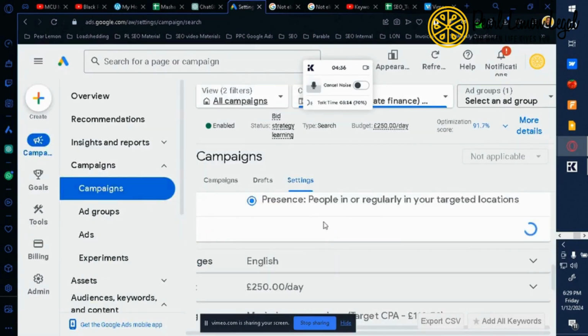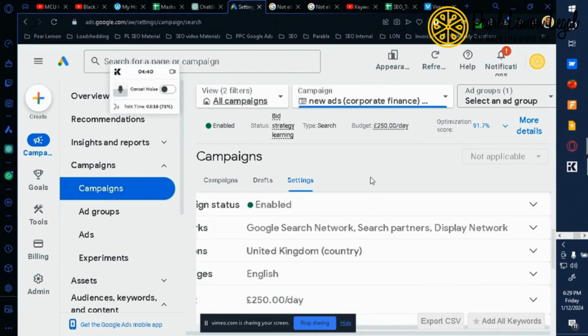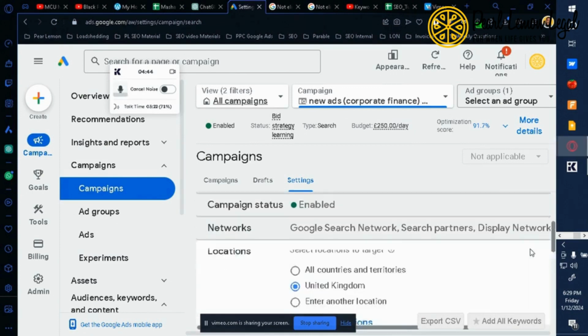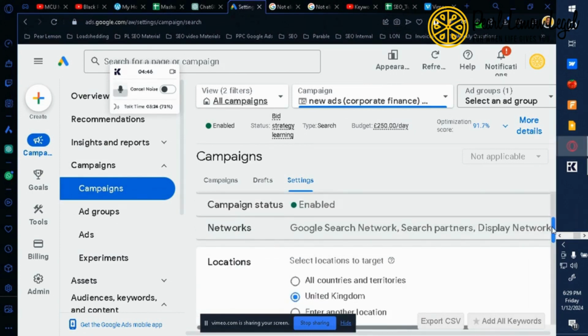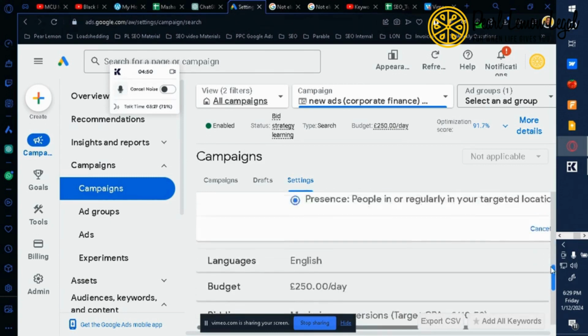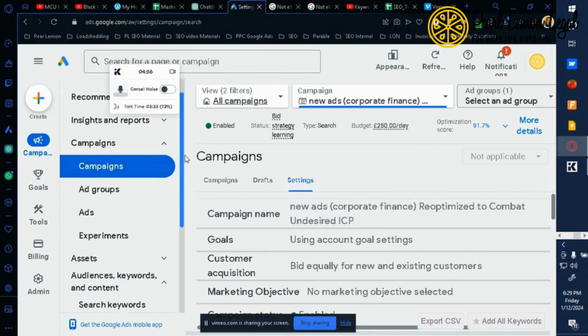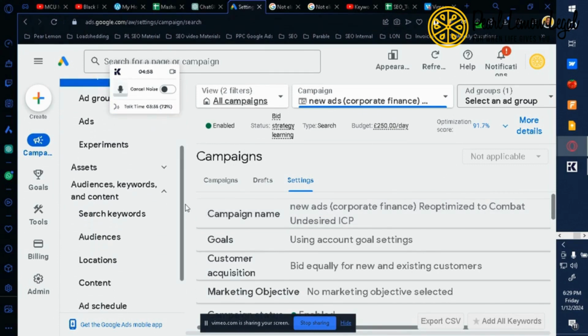By selecting United Kingdom as the country, we broaden our scope, and this enables us to branch out. So this is one of the methods that we can use.